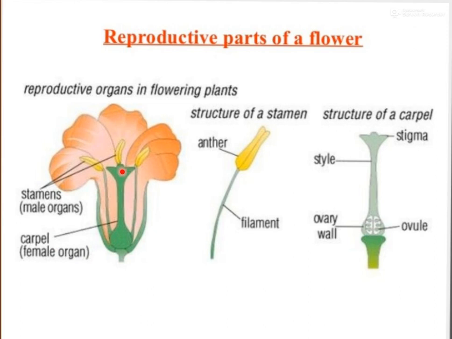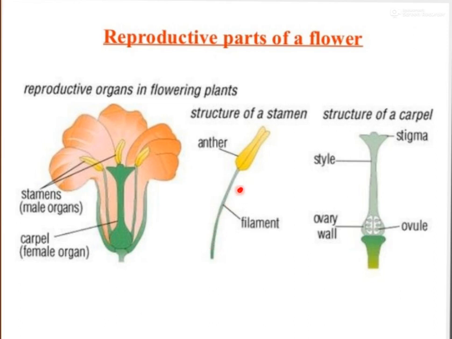It contains a male reproductive organ, known as stamens. These are the male organ. And it contains this green area, that is the female organ. Because this flower contains female organ as well as male organ, it comes in the category of bisexual flower. Now let's come to the male and female separately.